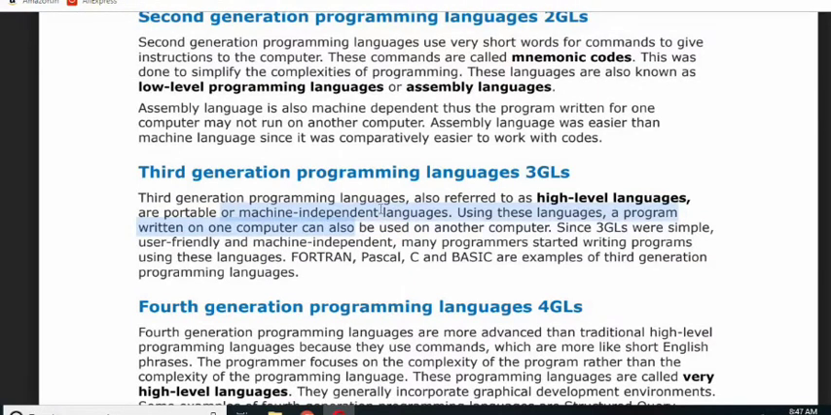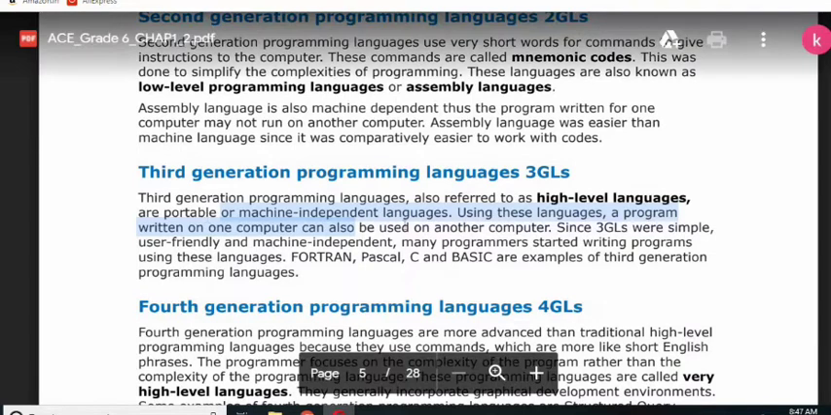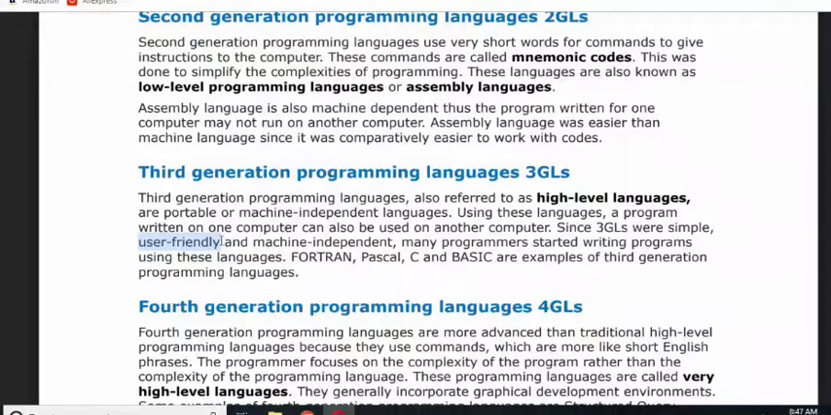Okay, so these languages are very user friendly, means these languages are very simple to understand and use. They use normal English words that are very easy to remember. Okay, and it is machine independent. Fine, some examples are C, BASIC. I think you have also learned BASIC in third or fourth standard.